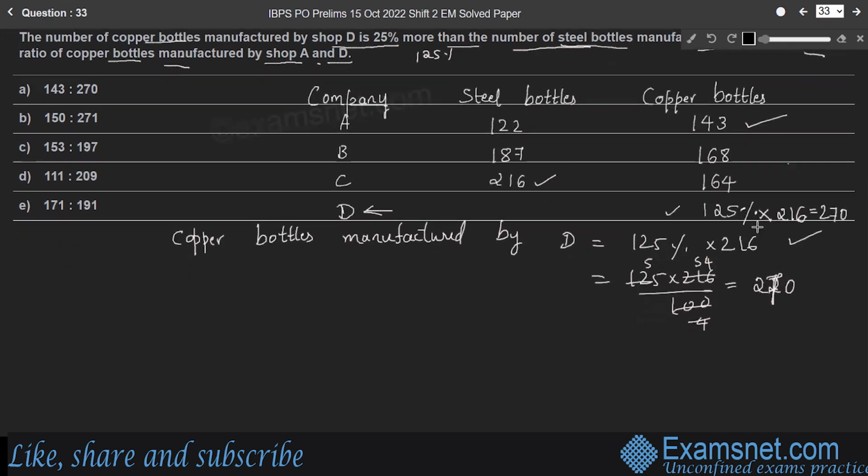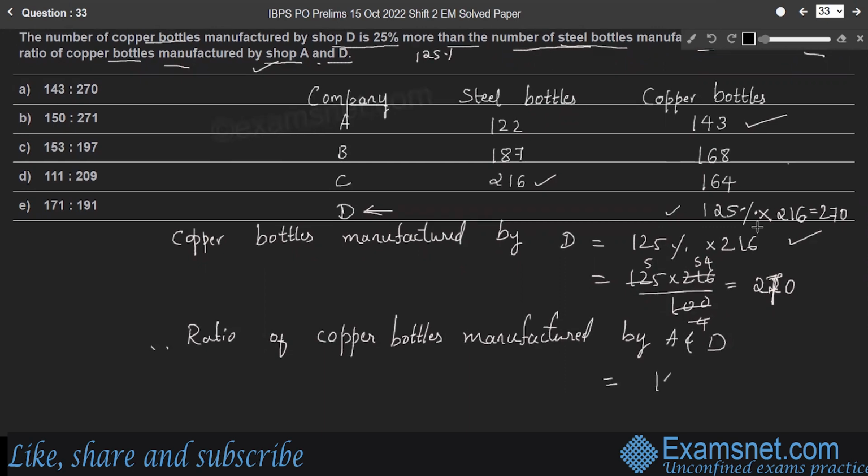So we need the ratio of copper bottles manufactured by A and D. A manufactures 143 copper bottles, whereas D manufactures 270 copper bottles. Therefore, the required ratio is 143 is to 270. Therefore, option A is the right answer.